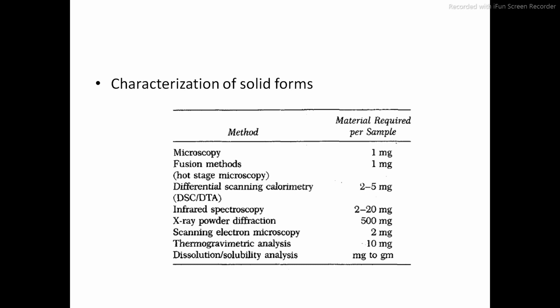This polymorph type can be determined by using various techniques: microscopy, the fusion method, DSC, that is differential scanning calorimetry, infrared spectroscopy, X-ray powder diffraction, scanning electron microscopy, thermogravimetric analysis, dissolution and solubility analysis. So by using these various techniques we can identify the polymorphs.